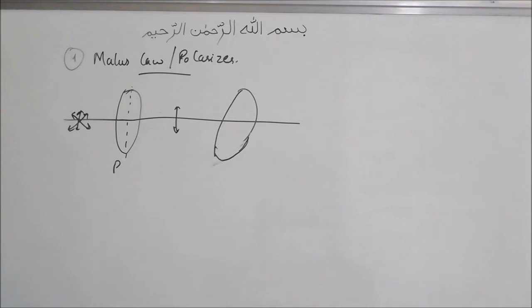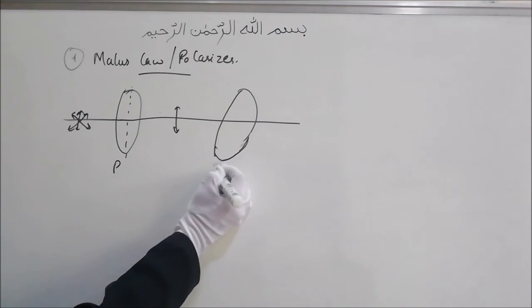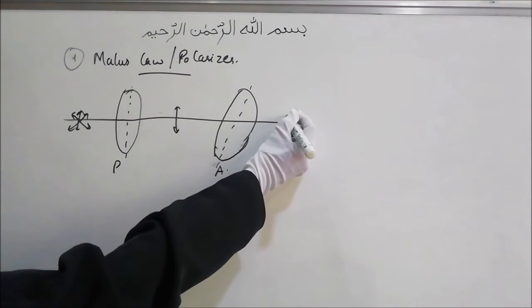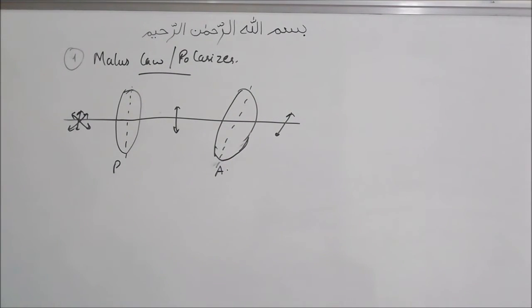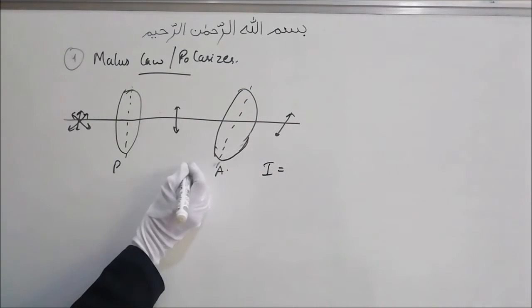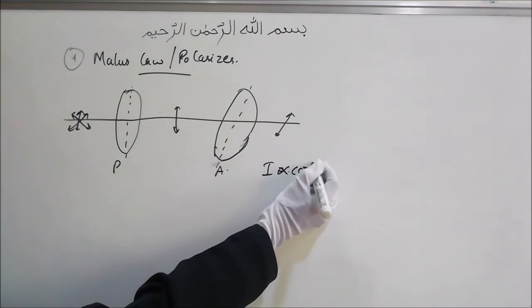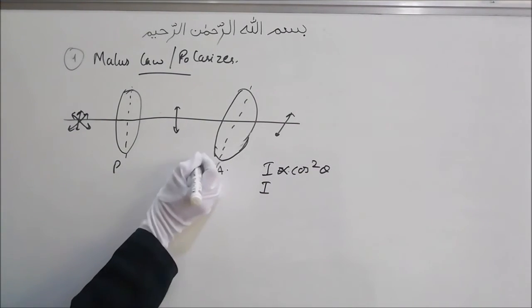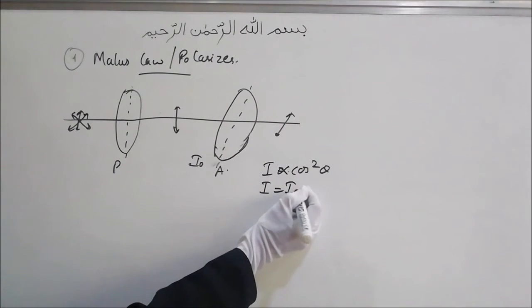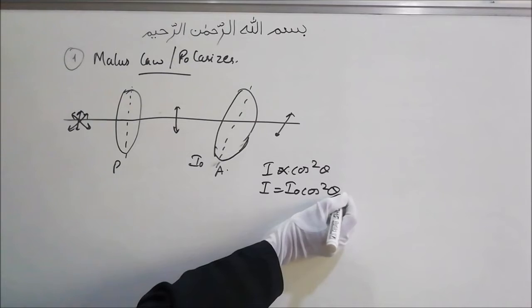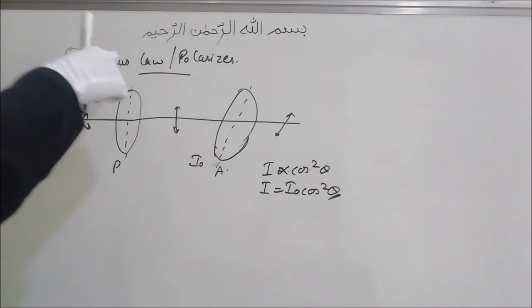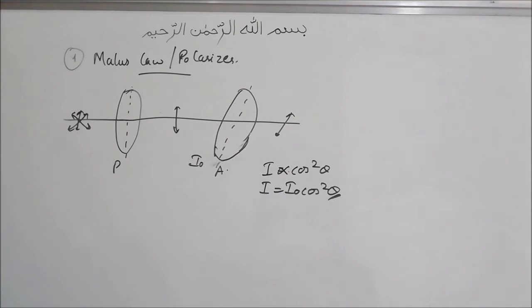The intensity of polarized light transmitted through this analyzer will vary as cos squared theta. If the intensity of the light coming from the polarizer is I naught, then the intensity here will be equal to I naught cos squared theta. Theta is the angle between the axis of the polarizer and the axis of the analyzer.